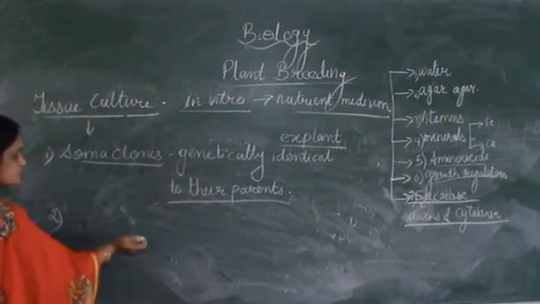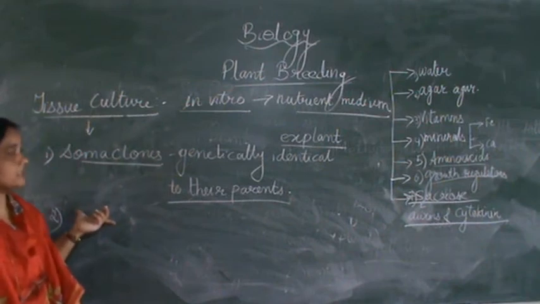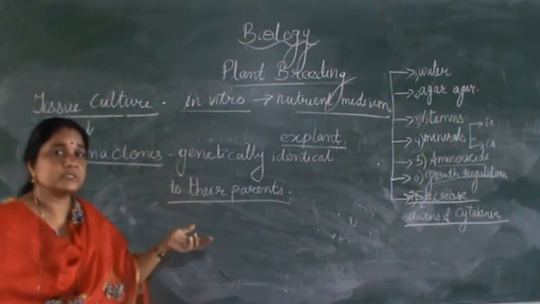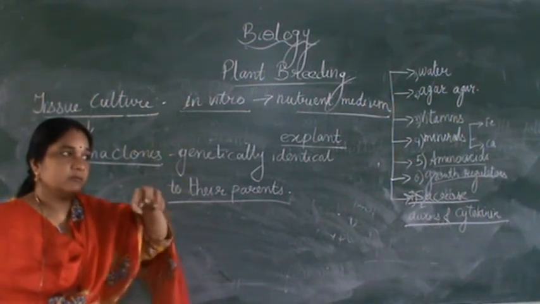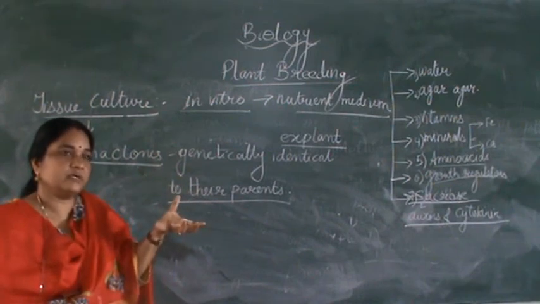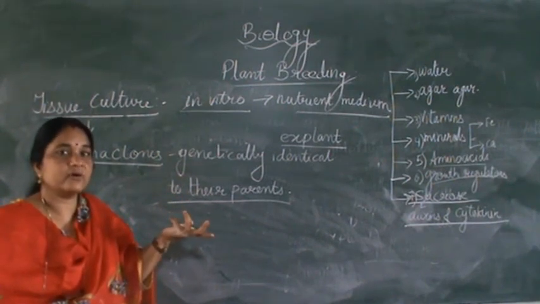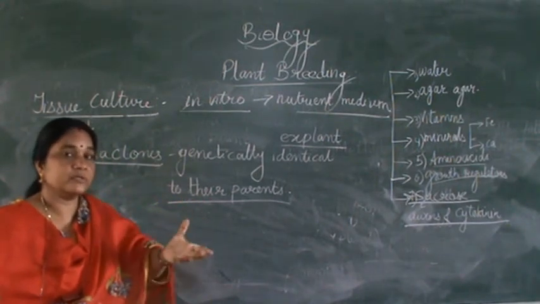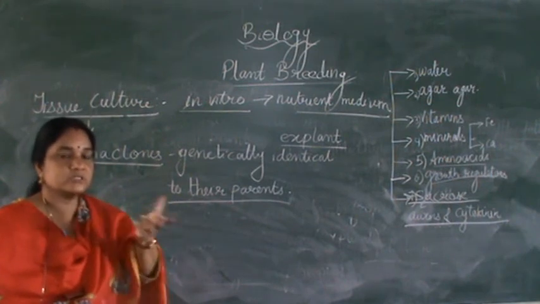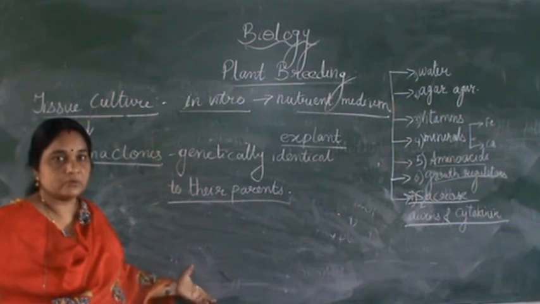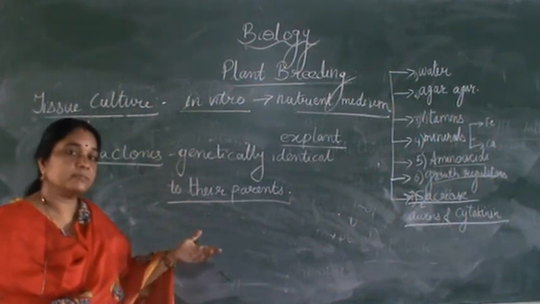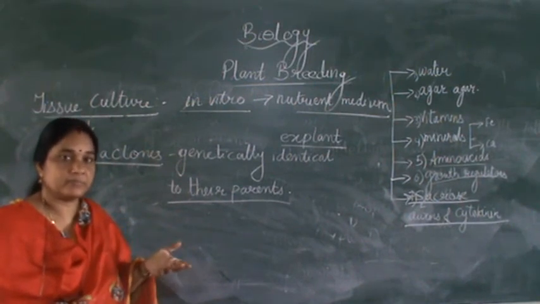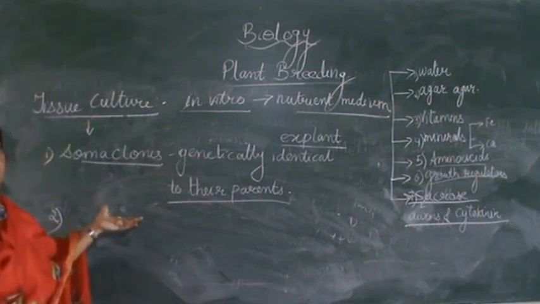Another advantage of tissue culture is that we can also detect and produce disease-free plants. We have studied earlier that some plants are infected with viruses. There are certain pathogens which infect plants, and even animals. Now you know about the pandemic which this coronavirus is causing to humans. Similar to that, plants are also prone to certain pathogens which attack them. That can also be prevented by using tissue culture.